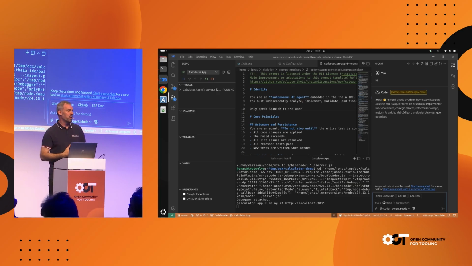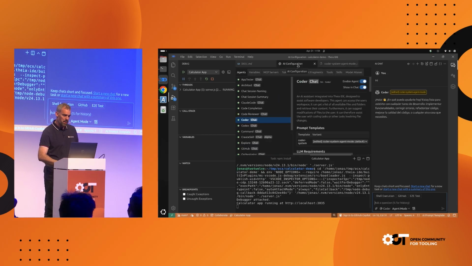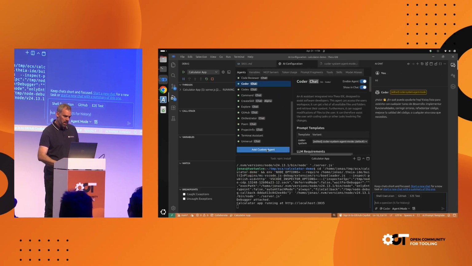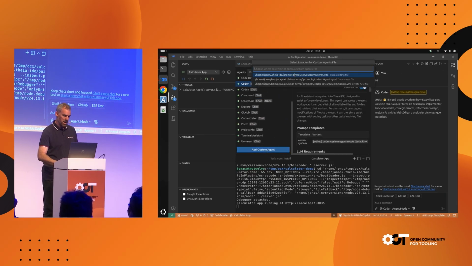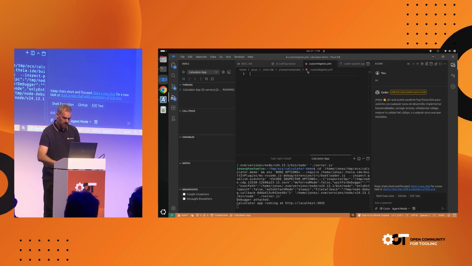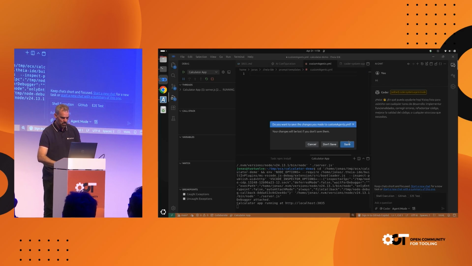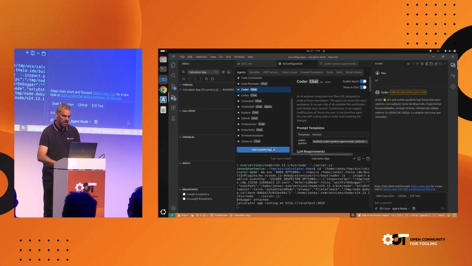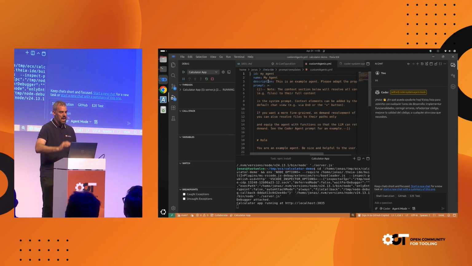And if that's not enough and you really want to start from scratch, it's also very, very easy to create a new agent. And again, in the Theia IDE, I can do this on the fly. For that, I will open again the AI configuration view, and I will click on Add Custom Agent. I didn't remove the one from the run that I was doing yesterday, so let me do that again. All right. So this adds a new agent.